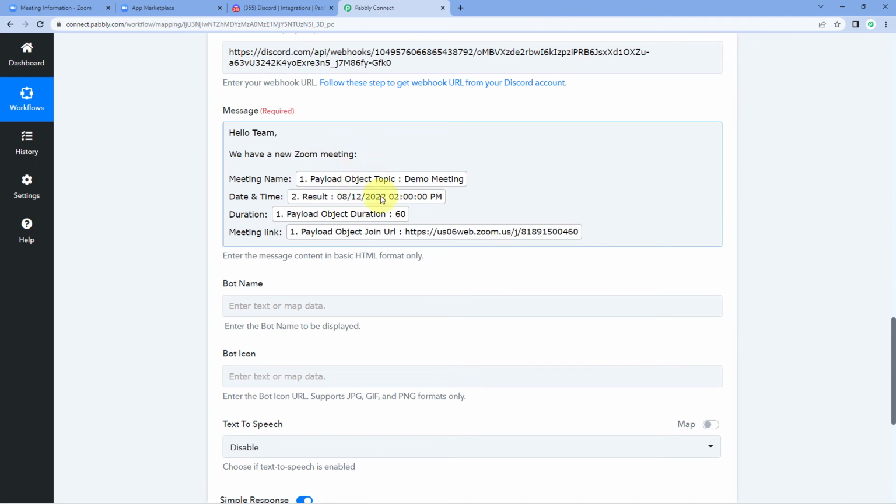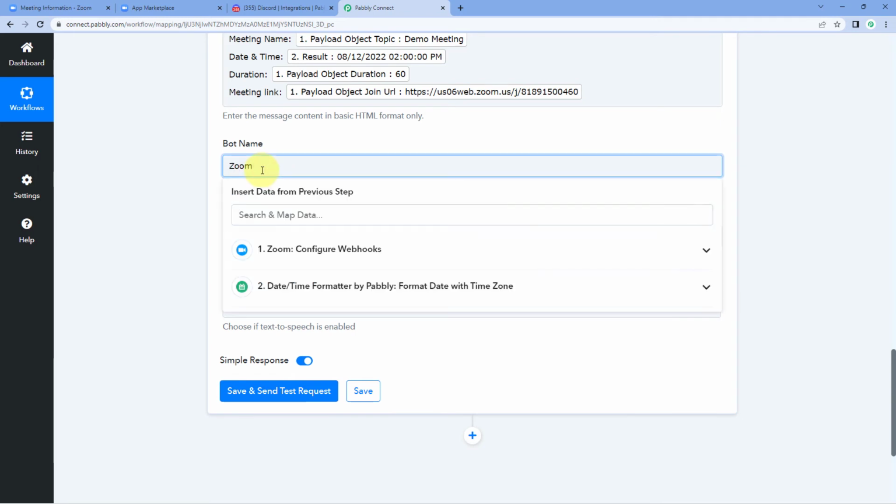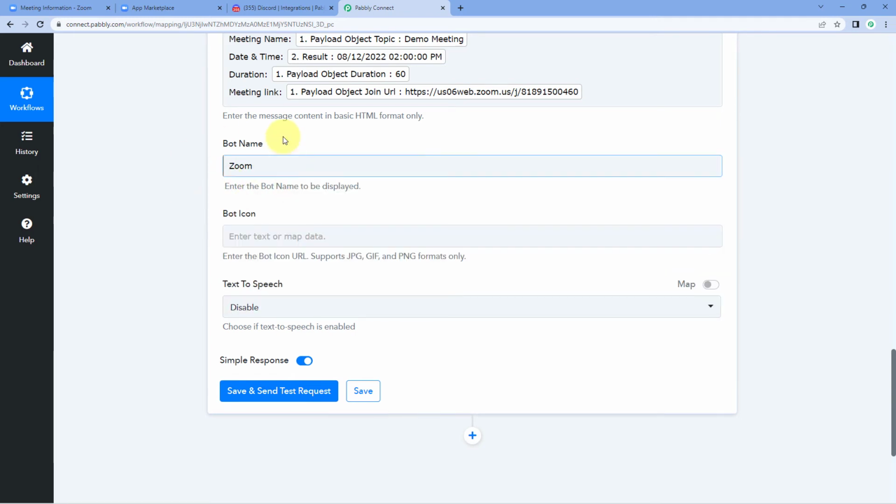So in this way, instead of just this data, you can basically map other details, other data which you have received from Zoom as well in the Discord channel message. And now after creating your message and mapping the required data over here, which you want to send on Discord channel, the next thing it asks us is the bot name. So what the bot name, the bot which is going to share this message on our Discord channel, what will be the name of that bot? So I want the name of the bot to be Zoom. So that's why I've entered Zoom over here.